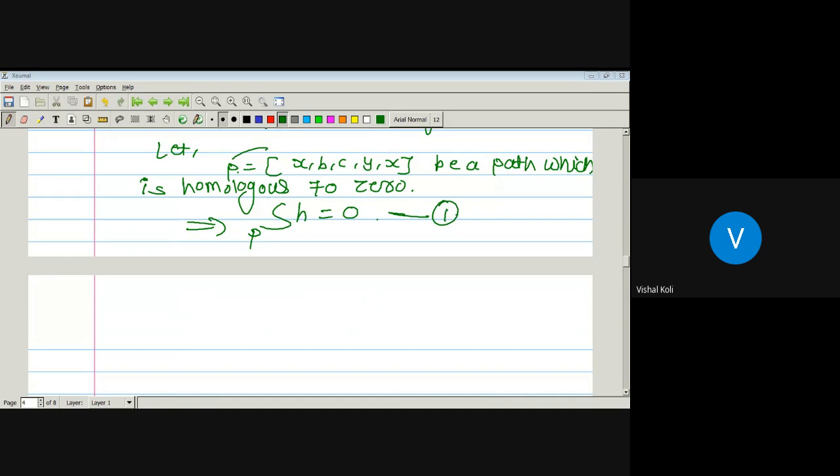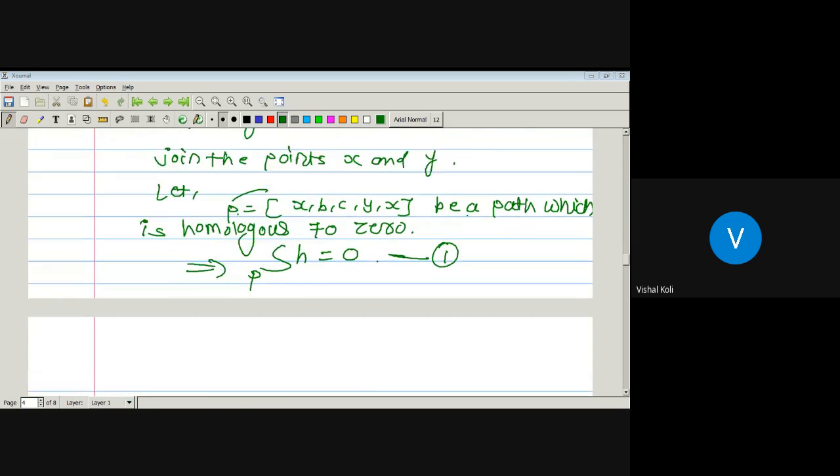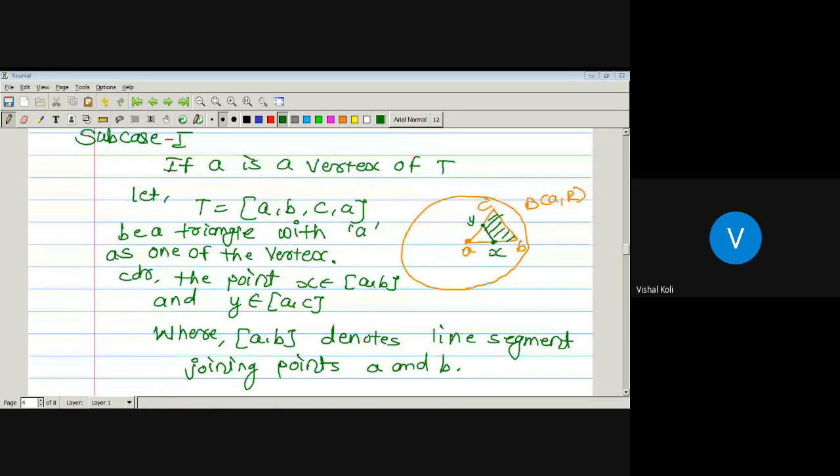Here we have to find the integration over the set T of H, but T is divided into two parts. The first part is XBCYX, and the second part is AXYA, or YAXY. For the first part, YXBCY, the integration will be 0.